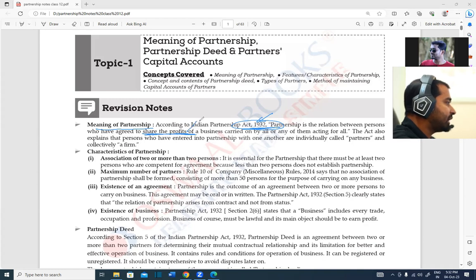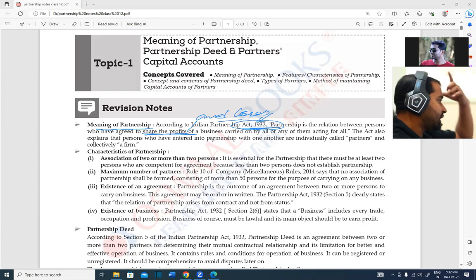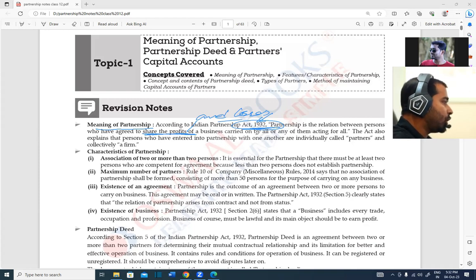At that place you can write share the profit and losses, even if that is not given. So, share the profit and losses carried on by all. This point is also a little important: carried on by all or any one of them acting for all. Any one of them acting for all. These are all the things I'm talking about from the MCQ point of view.